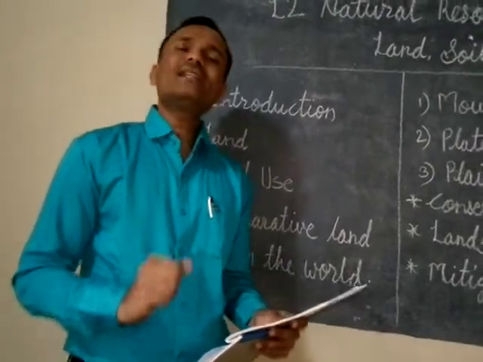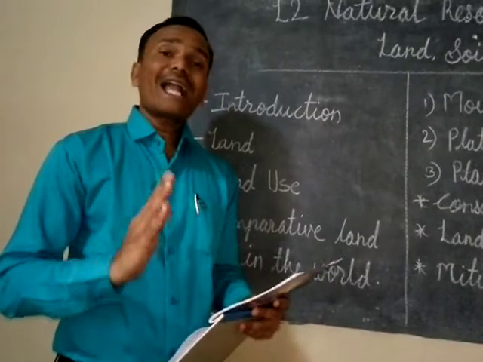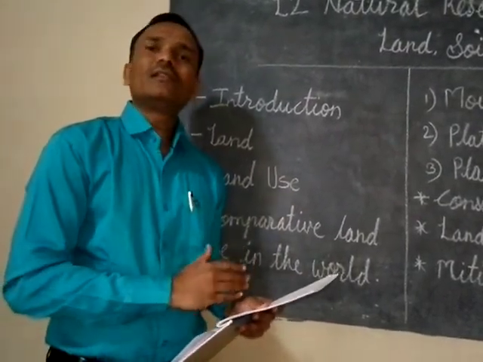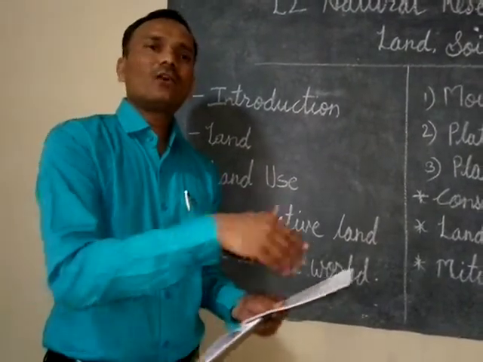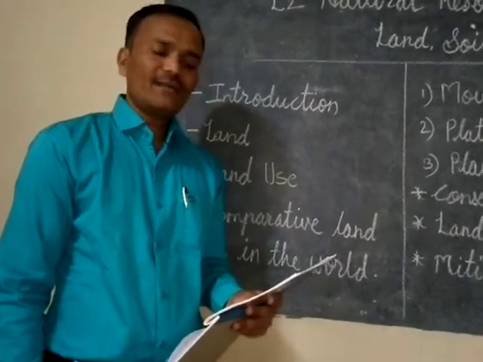Land use depends upon different physical, economic and human factors. Physical factors means the landforms; as I have explained, land is not even everywhere.